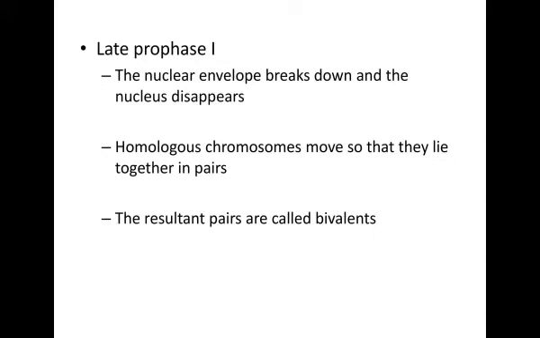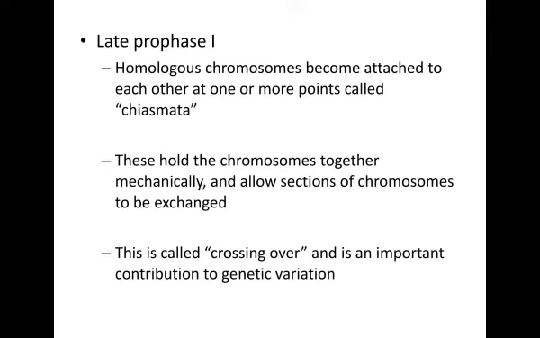Late prophase I. The nuclear envelope breaks down and the nucleus disappears. Homologous chromosomes move so that they lie together in pairs. The resultant pairs are called bivalents. Homologous chromosomes become attached to each other at one or more points called chiasmata. These hold the chromosomes together mechanically and allow sections of chromosomes to be exchanged.